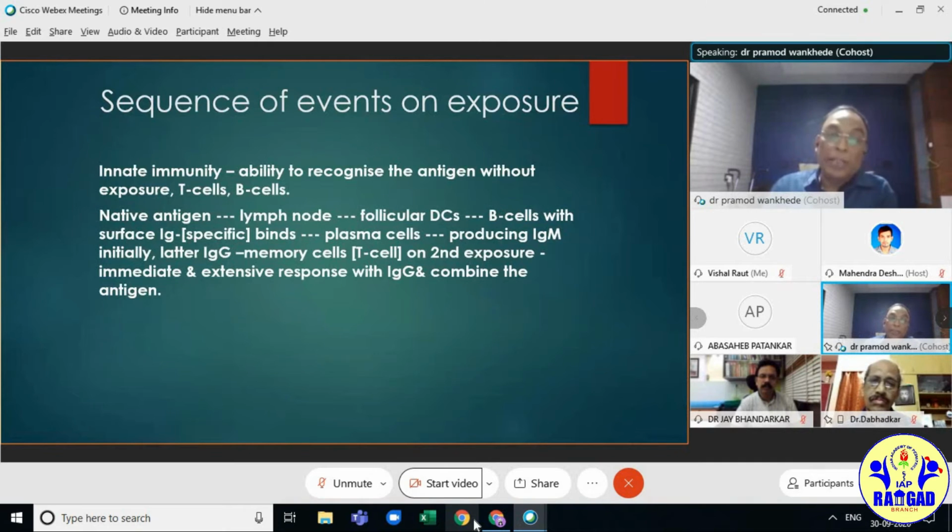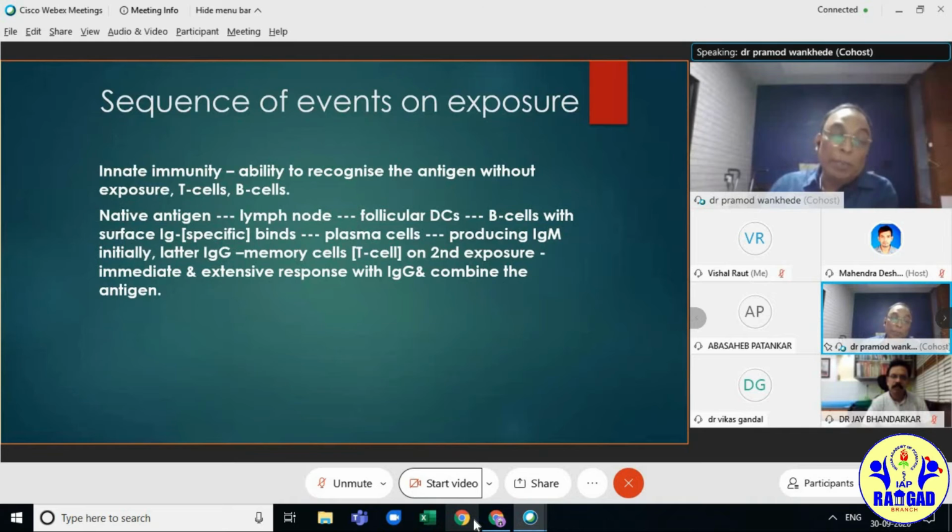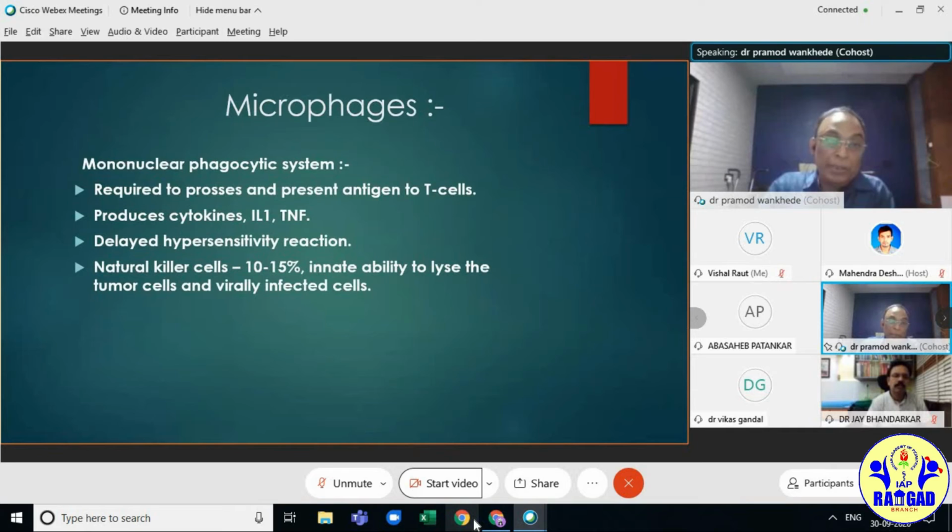Whenever the antigen reappears, they react. This immediate and extensive response by IgG occurs and combines with the antigen. In vaccination, say for measles, if we give a vaccine for measles, the memory cells get activated, and whenever the child comes across a measles infection, the antigen is blocked and destroyed at the entry point only. This is the advantage of memory cells.